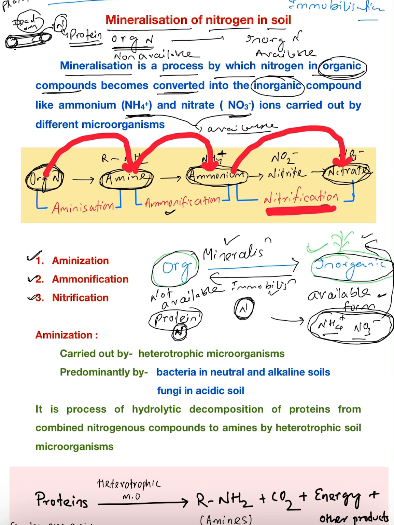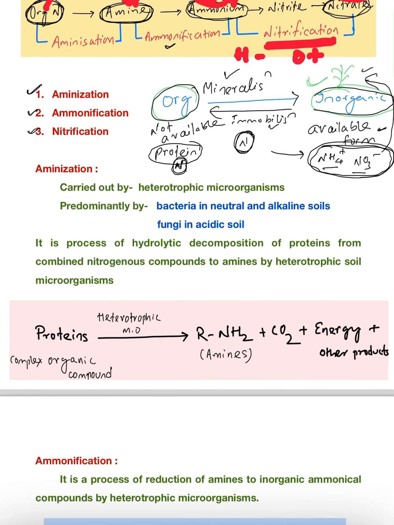If you notice, in ammonium, NH4 plus, there is hydrogen, but in nitrate, oxygen is there. That means in nitrification, hydrogen is removed but oxygen is added. Hence nitrification is an oxidation process. So we will go one by one.